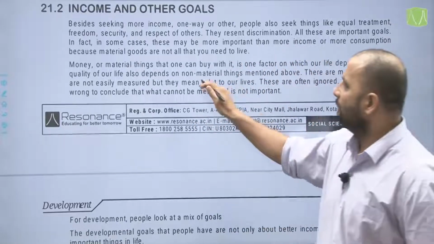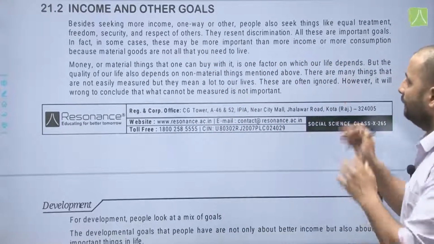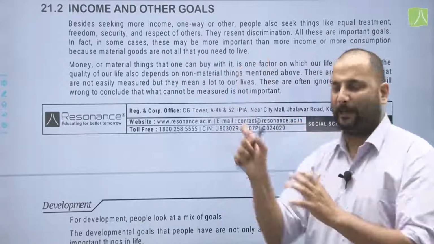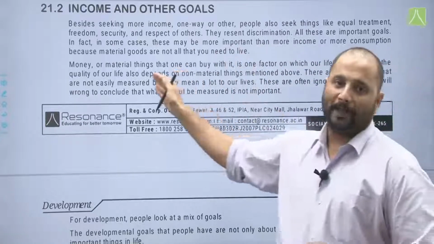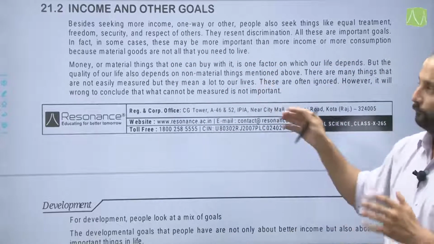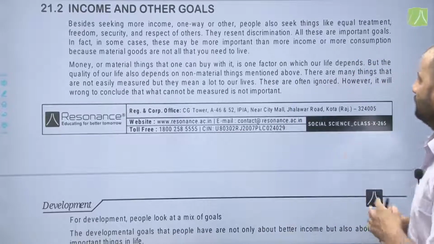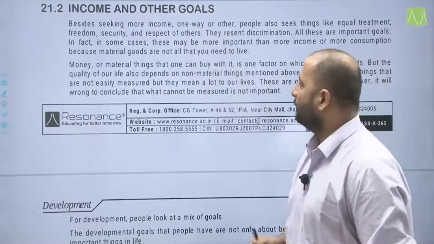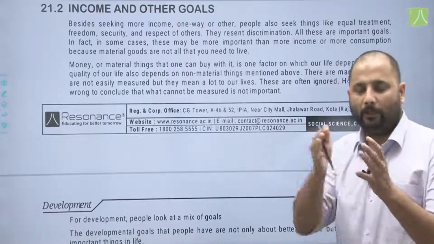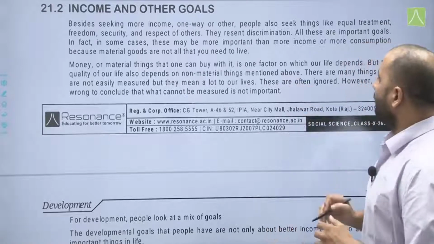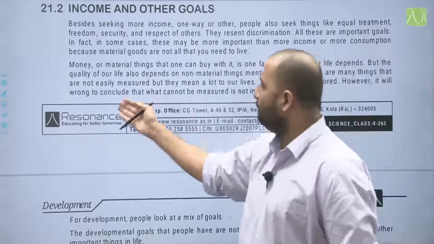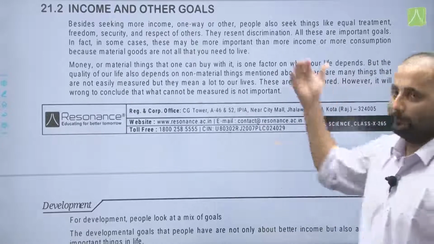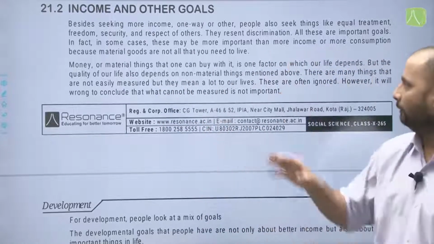Money or material things that one can buy with it is one factor on which our life depends. That is, it's just one aspect, but the quality of our life also depends on non-material things which are available around us, that are mentioned above, like equal treatment, freedom, security, respect of others, and also there should be no discrimination. Now, there are many things that are not easily measured, but they mean a lot to us or our lives. These are often ignored. However, it will be wrong to conclude that what cannot be measured is not important.